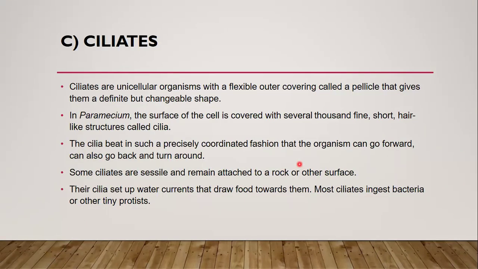The third type is the ciliates. The ciliates are unicellular organisms with a flexible outer covering called a pellicle that gives them a definite but elongated shape. In Paramecium, for example, the surface of the cell is covered with several thousand fine, short hair-like structures known as cilia. The cilia beat in such a precisely coordinated fashion that the organism can go forward, go back, and turn around. These are the mechanisms through which ciliates, especially the Paramecium, move here and there and turn around.